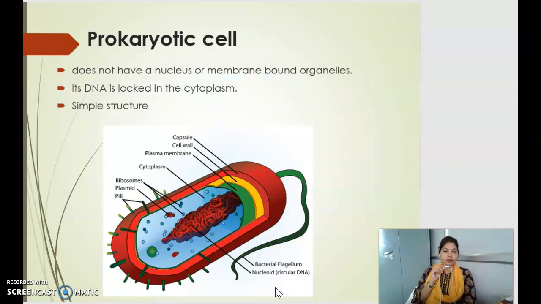Prokaryotes. Prokaryotes do not have a nucleus or membrane-bound organelles. So their DNA is located in the cytoplasm and can move from one place to another. It is very simple in structure. The examples are the bacteria and archaea groups.